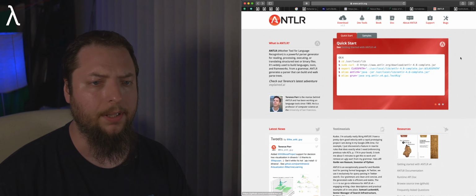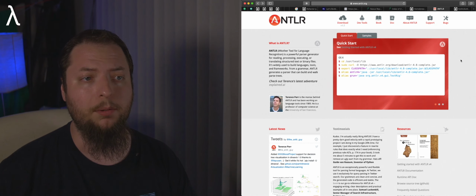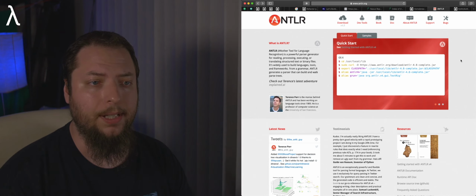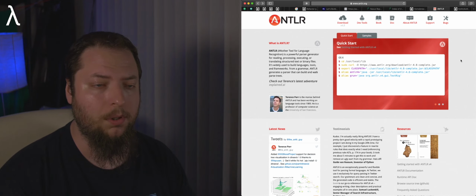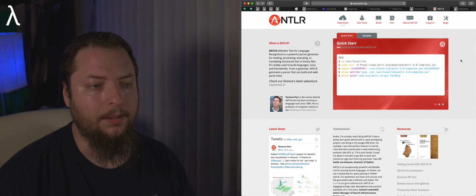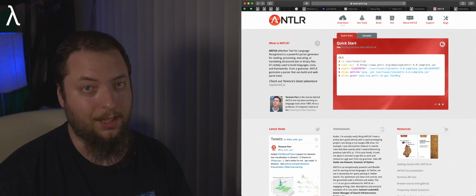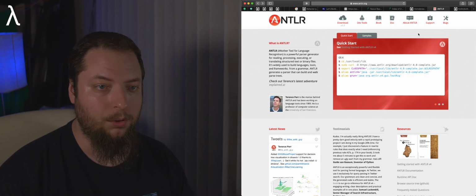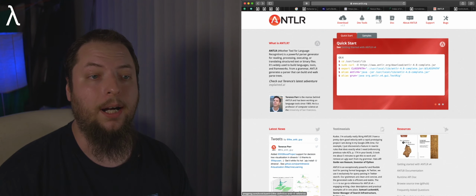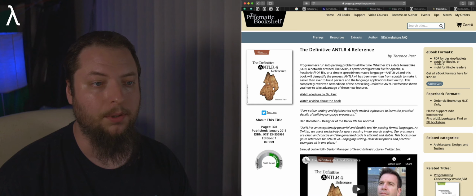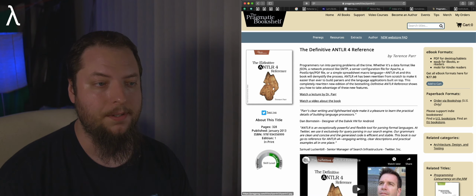So what's a parser generator? You can, by the way, read more about Antlr on the ANTLR.org site. And if you're getting into Antlr, if you really want to dig into this more, this is not going to be a full-on Antlr series. Antlr is a very complex tool. But I would highly recommend, if you do want to dig more into Antlr, that you look at the Antlr book. There's this book, The Definitive ANTLR 4 Reference.